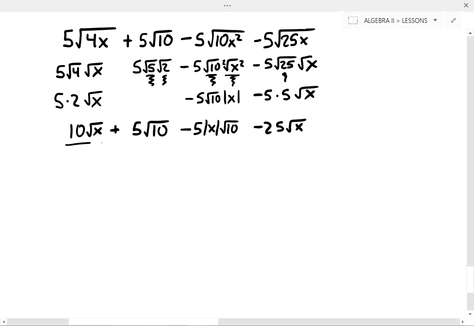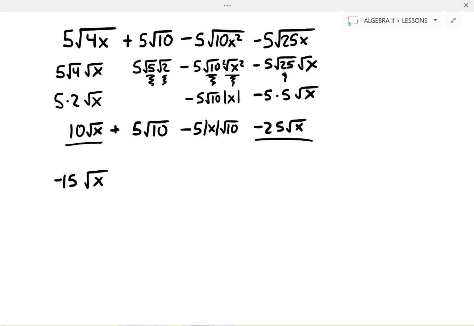right off the bat I see that my first term and my last term both have like radicals. They both have the square root of x. So I can combine those into a single square root of x term, but I have to do the operation of the coefficients in front. So 10 minus 25 gives me negative 15 square root of x. So I was able to combine two terms.